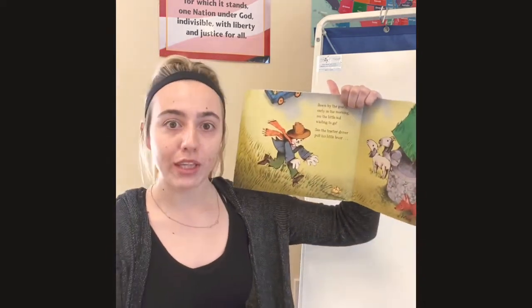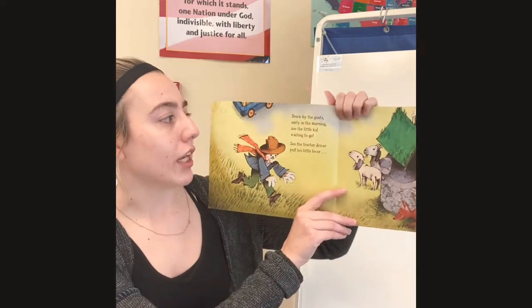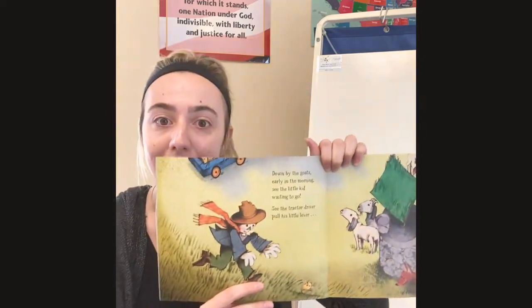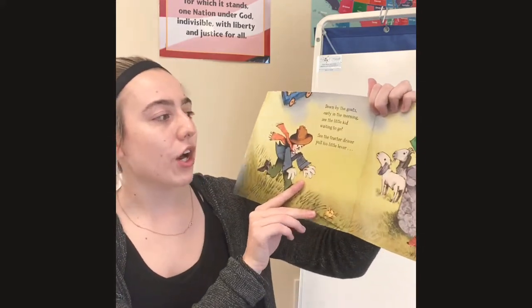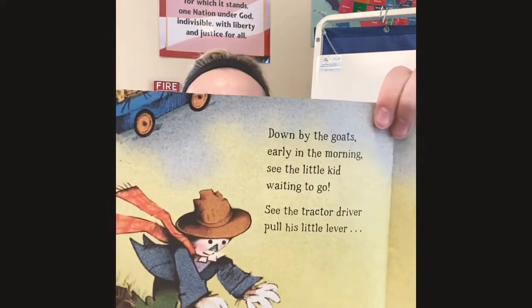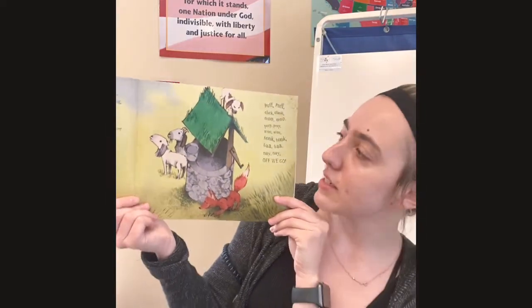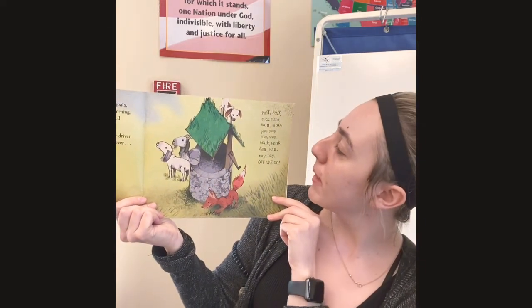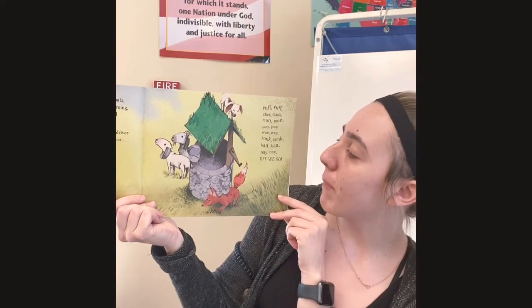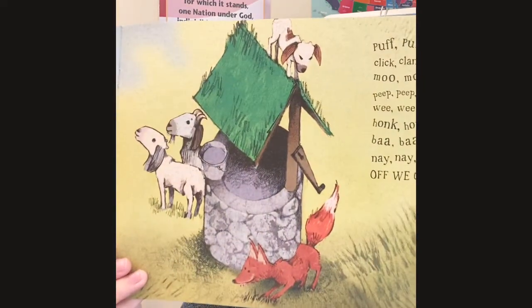Oh, here's a new one that wasn't on our paper. Down by the goats early in the morning, see the little kid. Baby goats are called kids. Waiting to go. See the tractor driver pull his little lever. Whoa, let's see. Puff, puff, clink, clink, moo, moo. Beep, beep, wee, wee. Honk, honk, baa, baa, neigh, neigh. Off we go.